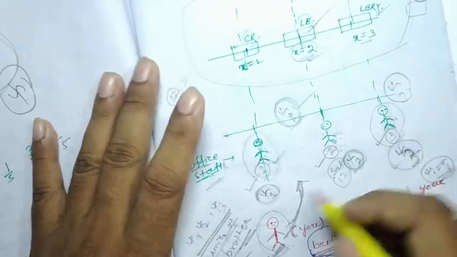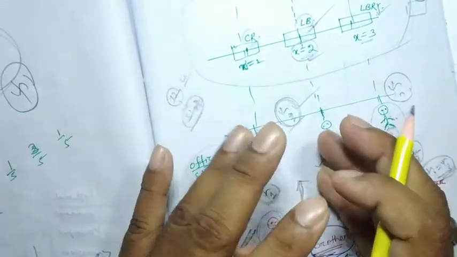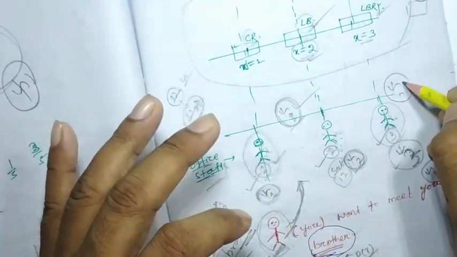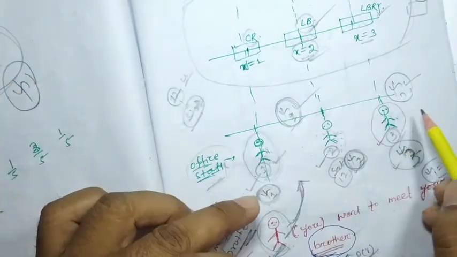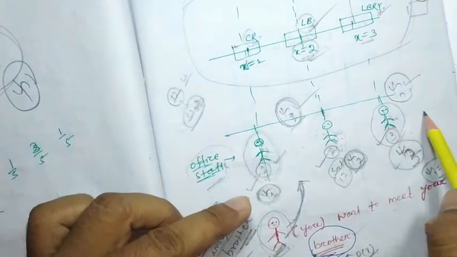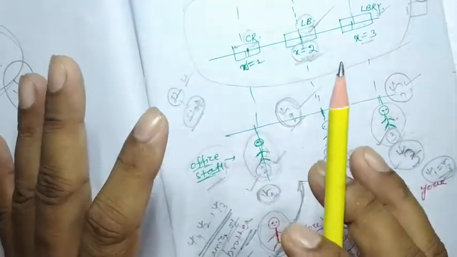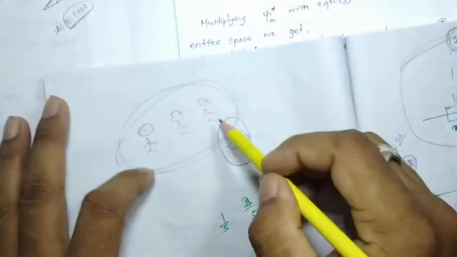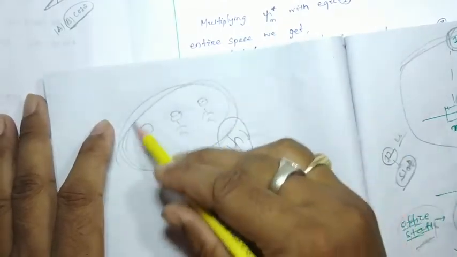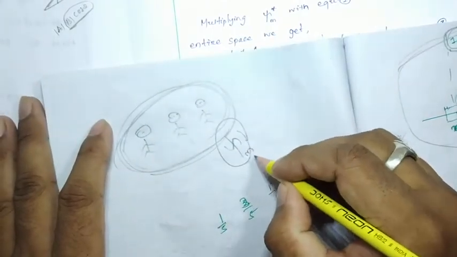Suppose these persons have eigenfunction psi n, which gives the answer of your brother's position is x equal to 2. Suppose these three persons have eigenfunction psi m.